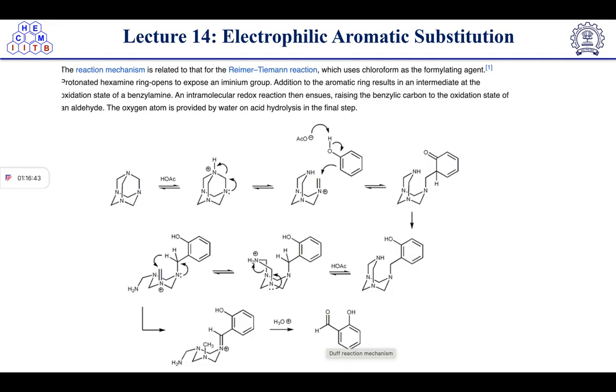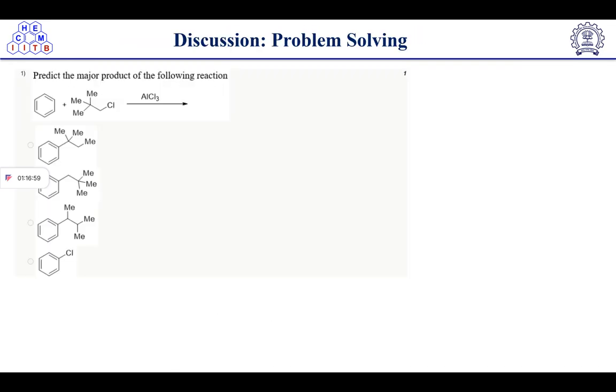Okay. The mechanism is given here. So first the protonation is taking place. Then you can see the mechanism of how it gives the product.